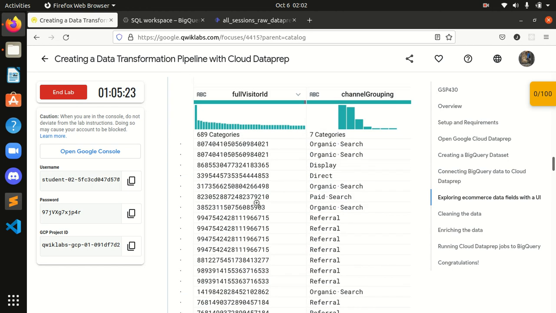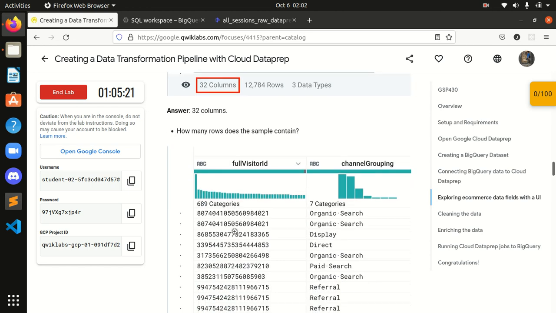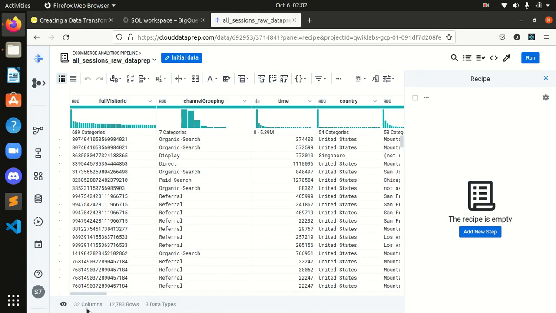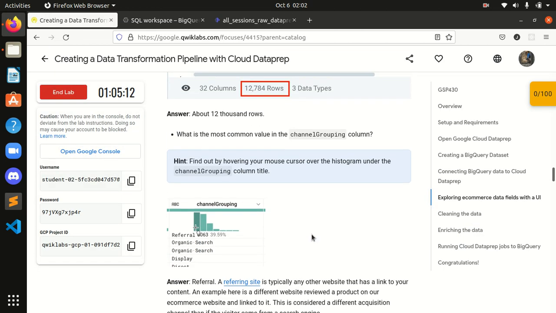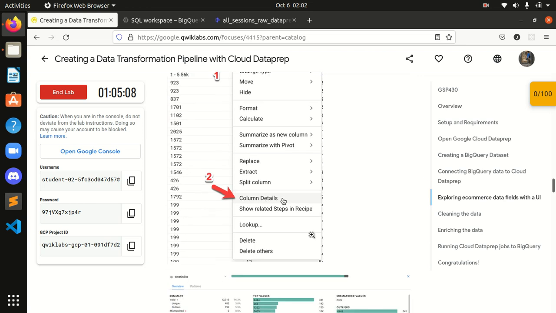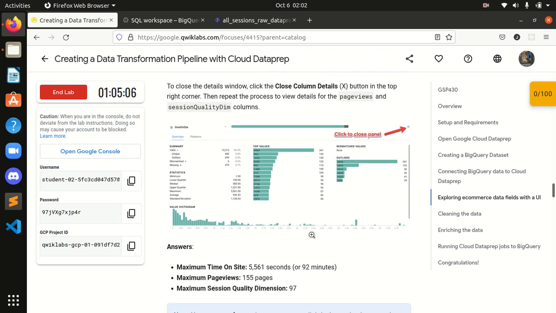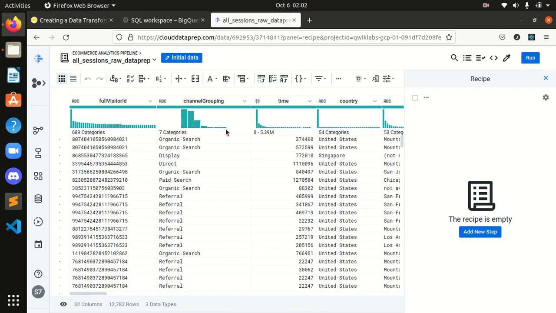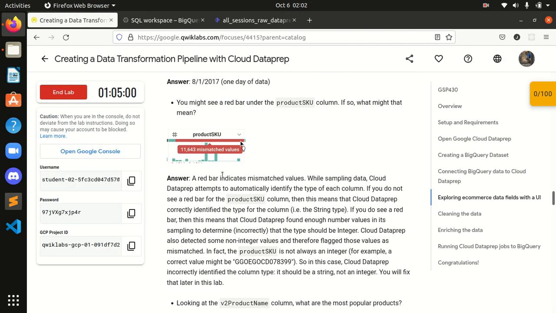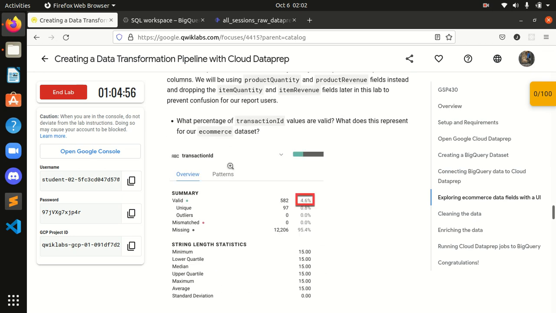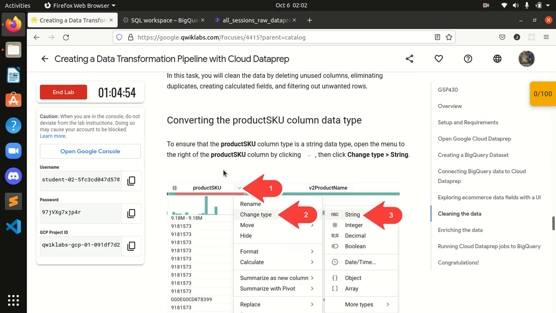Okay, you can see the rows and 32 columns, and the data types. It's just exploring, guys. You need to see what all the instructions are and just see what is over here. It's just comparing and reading, that's all.